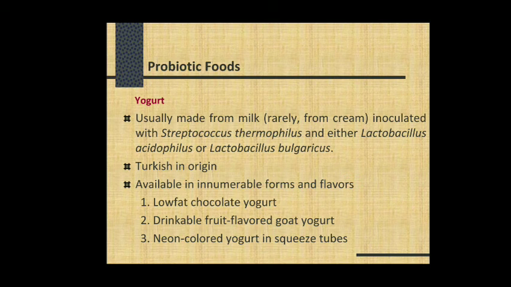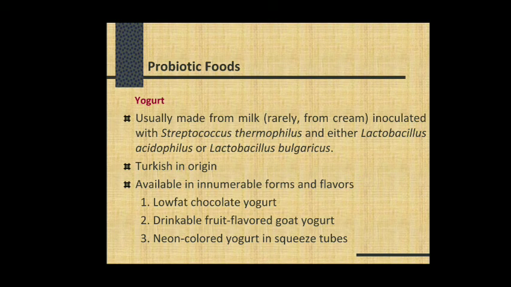Now we are considering some basic examples of probiotic food. Normally, when we discuss probiotic food, fermented foods act as probiotic foods. Fermented milk products are the best probiotics having health beneficial effects.